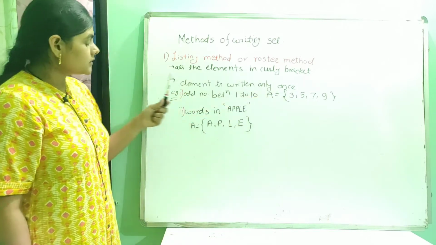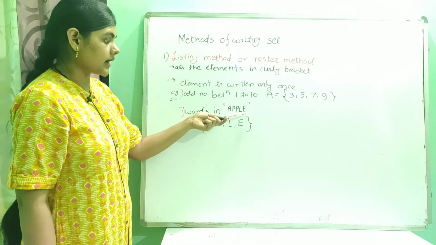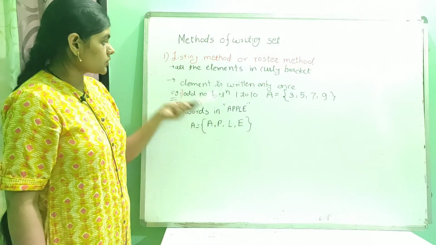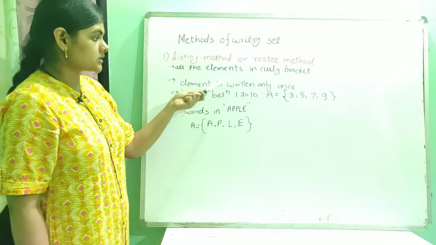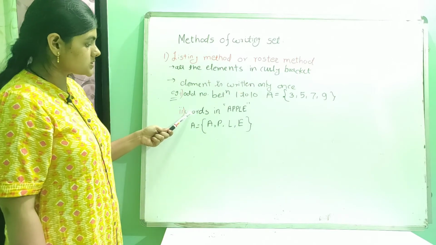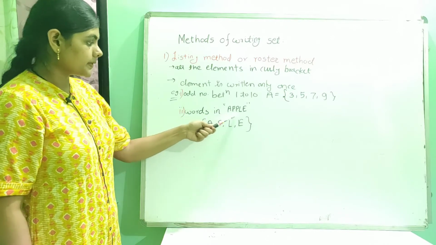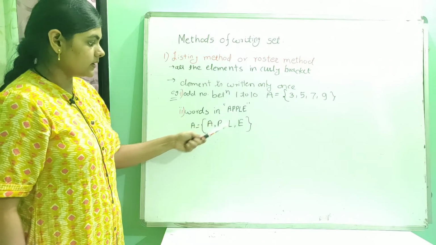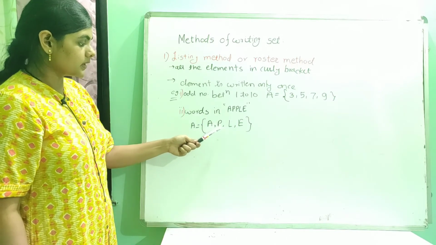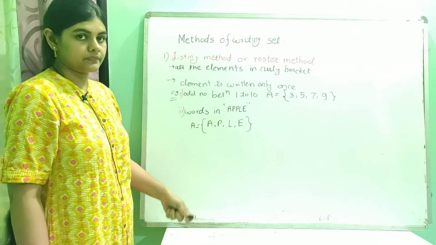Okay, and our second example is letters in apple. If I consider this apple, then in that P is repeated. But what is our next condition, an element is written only once. So how I can write this set: A = {A, P, L, E}.